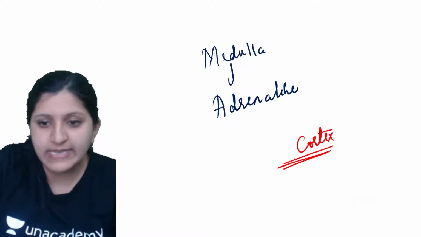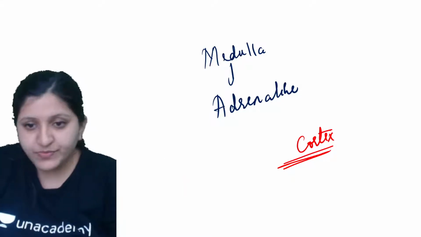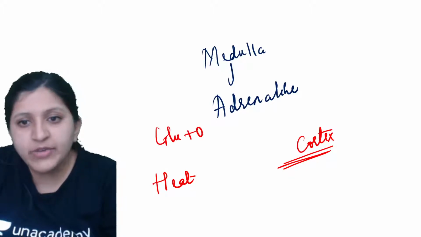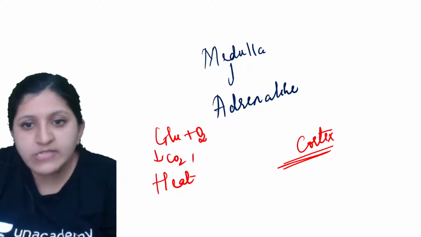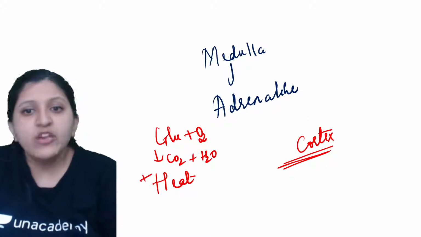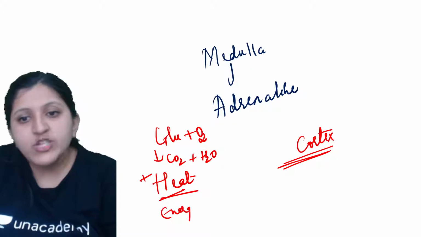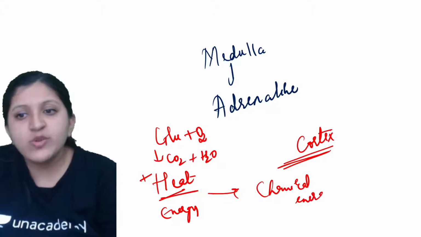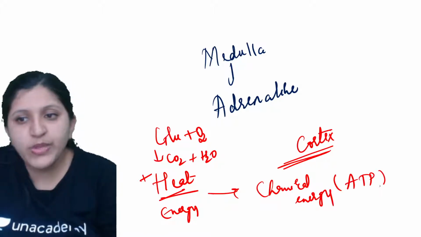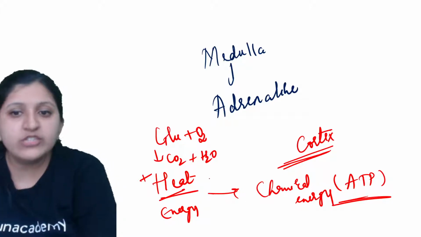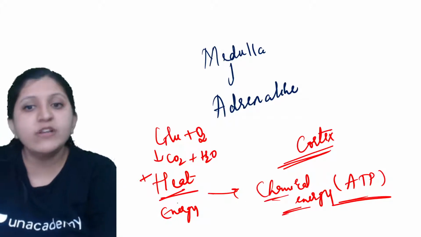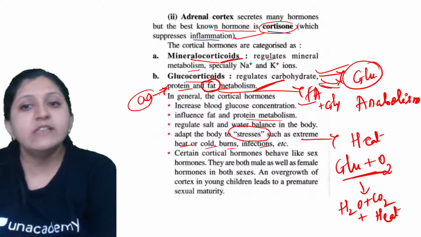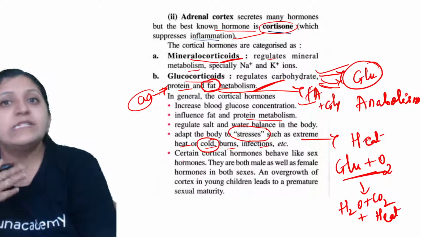I'll explain that here. Usually heat is generated when glucose combines with oxygen, giving carbon dioxide, water, and heat. This heat energy is converted into chemical energy, that is, ATP synthesis occurs. But now let's say this heat energy is not converted into chemical energy, because our body requires the heat itself, since the surrounding condition is cold and heat is required.